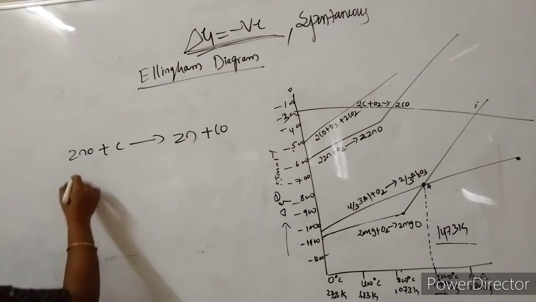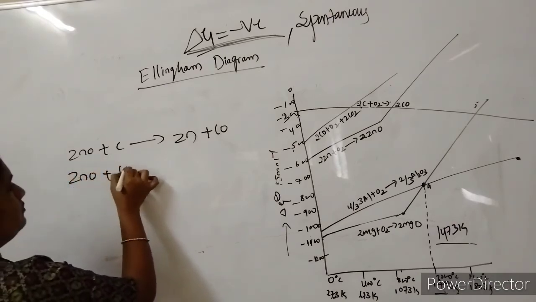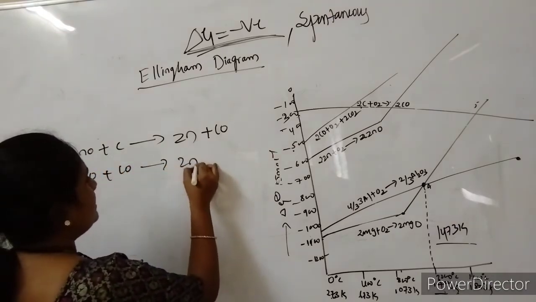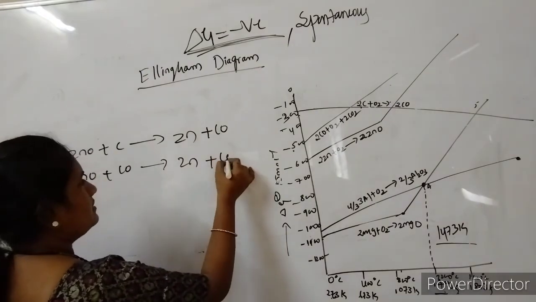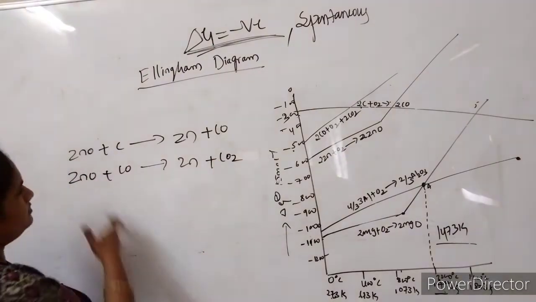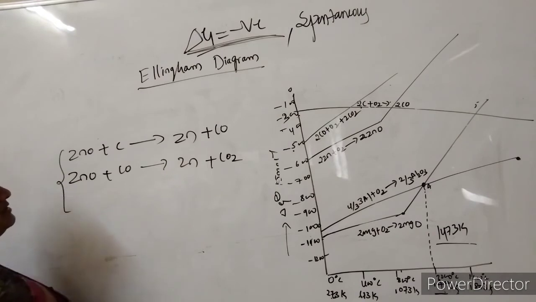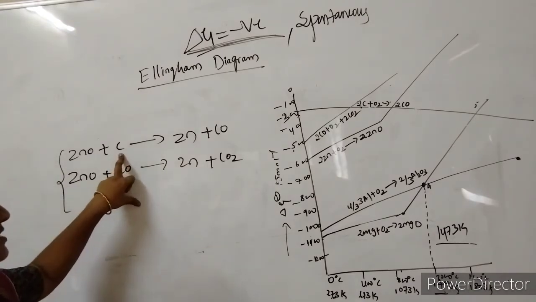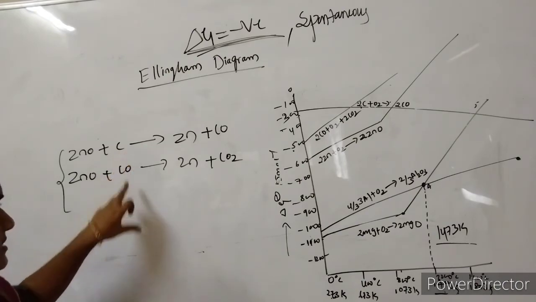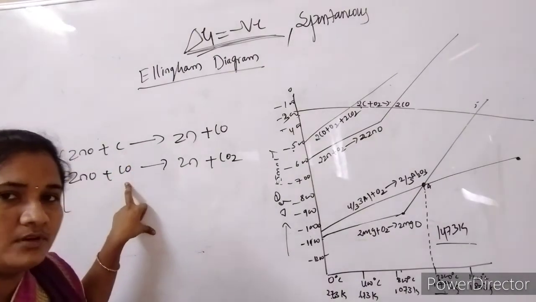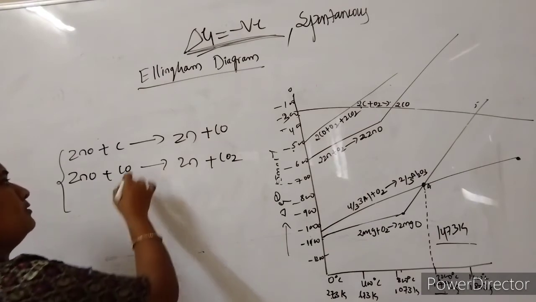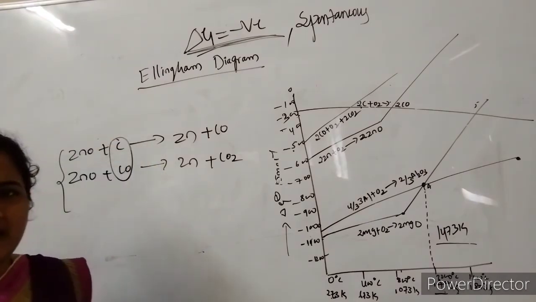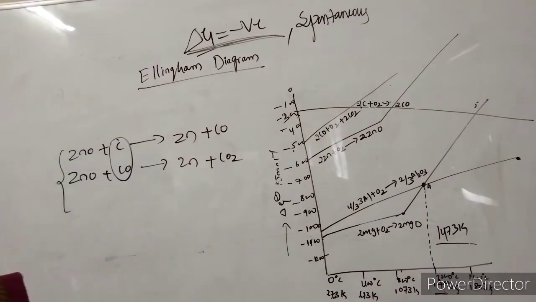If I use carbon monoxide as a reducing agent, then I have zinc with the liberation of carbon dioxide. So I am taking the same reactant, but I am choosing a different reducing agent here. In the first reaction I am taking carbon, and in the second reaction I am taking carbon monoxide. Again the question arises, which one is the better reducing agent, or which reducing agent we have to choose for this.